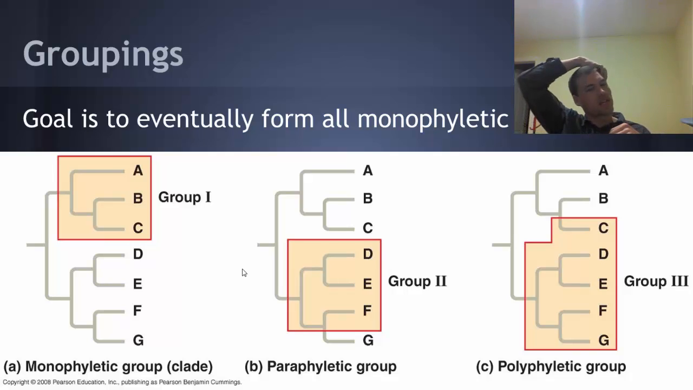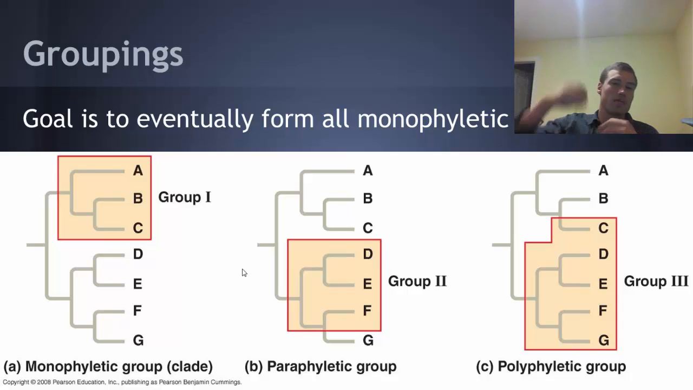So as we do classification and as scientists are trying to classify organisms into different clades, the goal is to eventually form all monophyletic clades. And what that means is that we want all of the organisms within a group to come from a single common ancestor. That's what is known as a monophyletic group or a clade. And this is not always the case based on either historical reasons or just lack of data. We haven't gotten quite to that point yet.